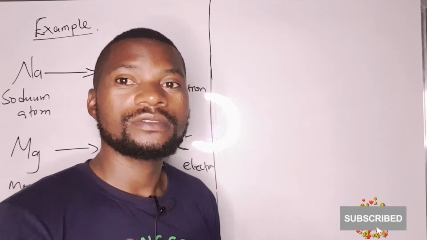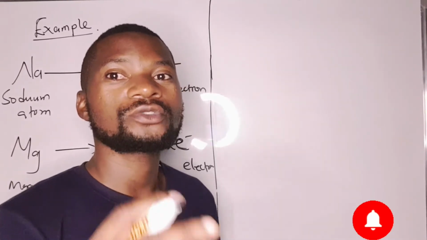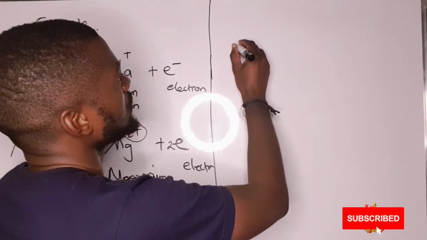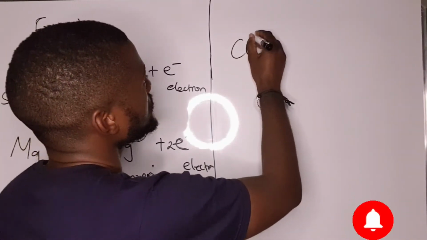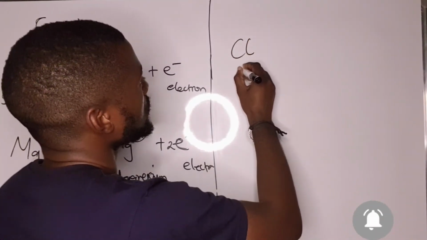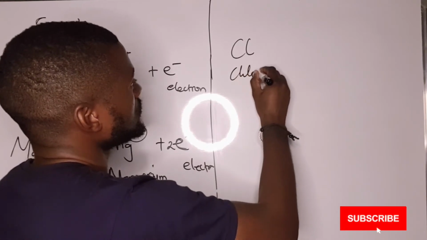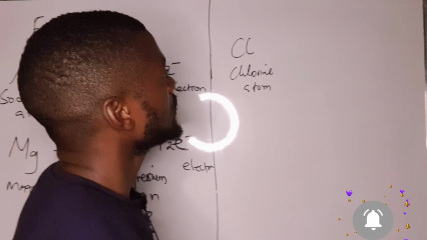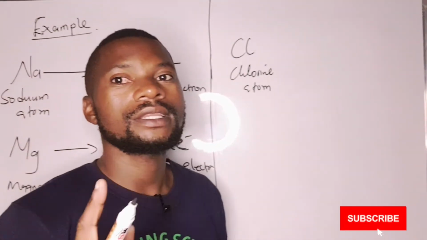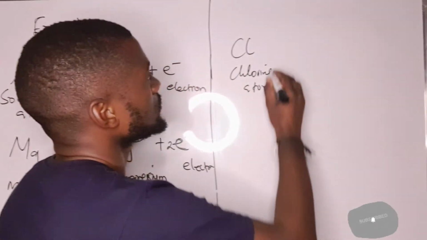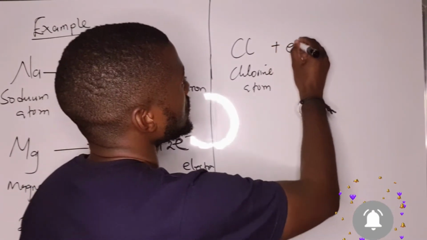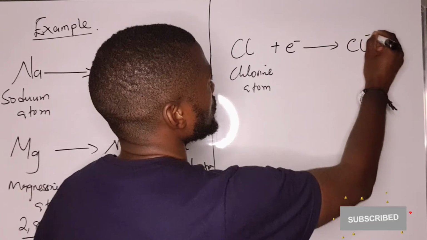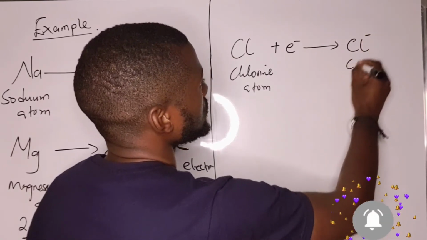For the formation of anions, the atoms are going to gain electrons. In this case, we have the chlorine atom. The chlorine atom needs one electron to be stable, so it will gain the electron in order to have what we're calling the chloride ion.